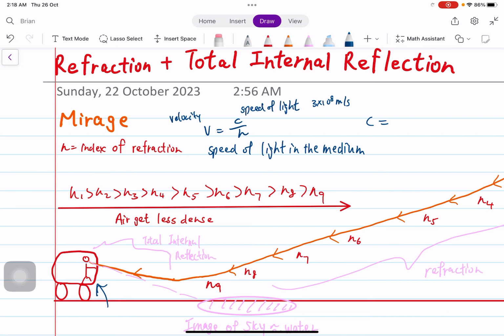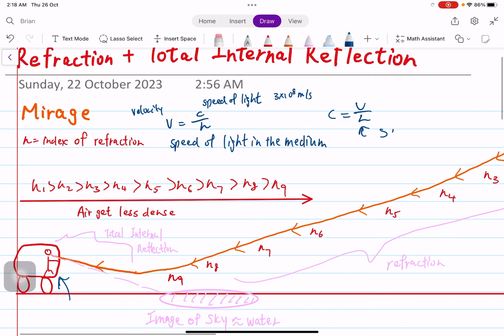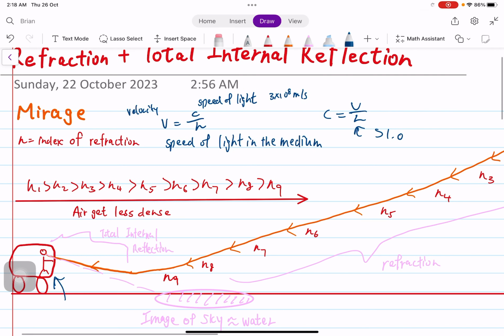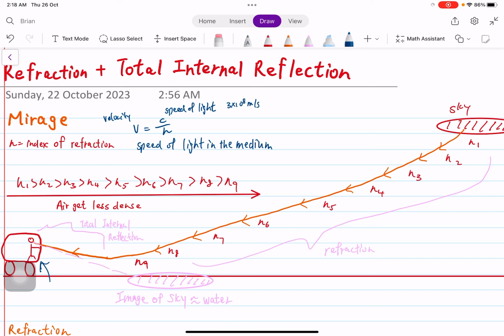So if we say n equals c over v, then n must be greater than 1.0. And 1.0 is actually the index of refraction of air in a vacuum. So I define the index of refraction as relating to the speed of light in that medium. And in our case, the medium would be the air, the different layers of air.